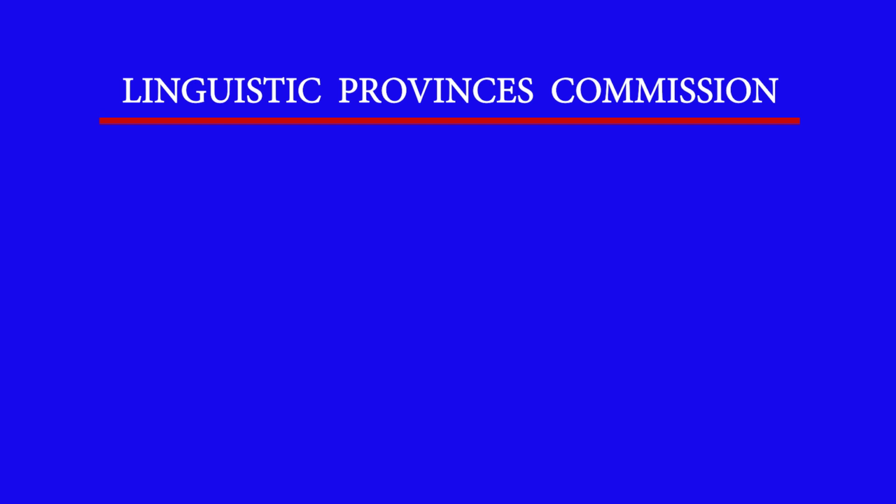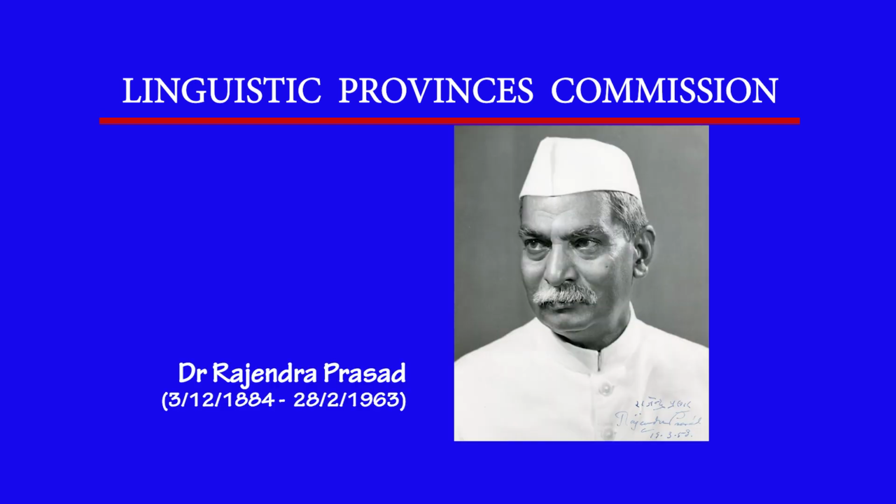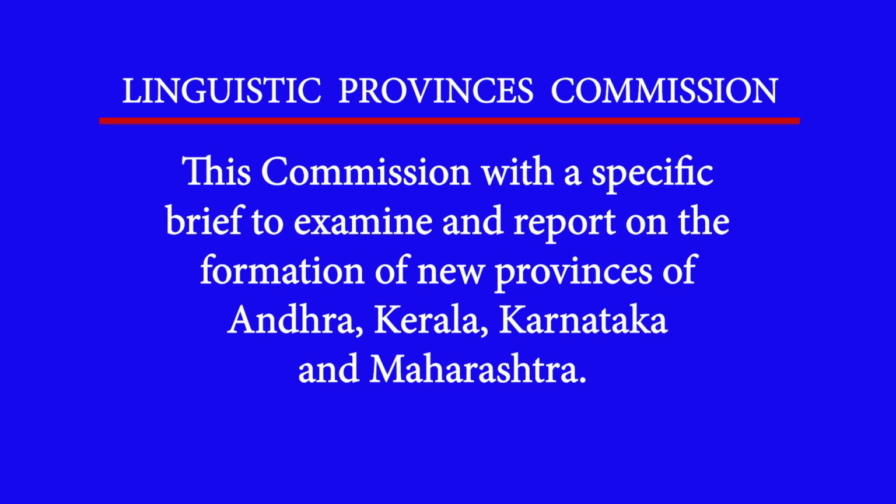The second committee that we would discuss is the Linguistic Provinces Commission. This commission was formed by the President of India, Rajendra Prasad, in 1948, also with 3 members. The Linguistic Provinces Commission made a very brief examination of all the existing reports, and they recommended that Andhra, Kerala, Karnataka and Maharashtra should be given the status of separate states.